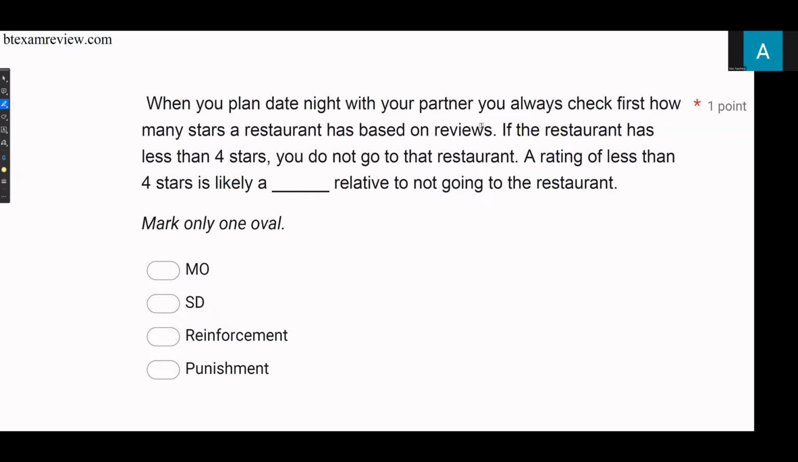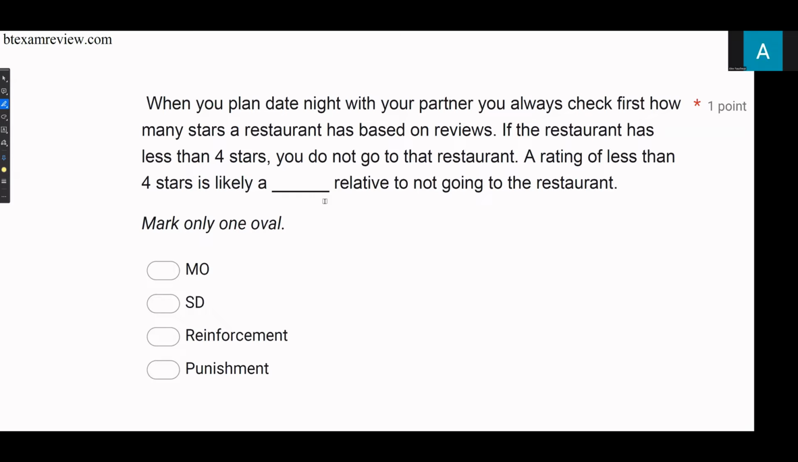When you plan date night with your partner, you always check first how many stars a restaurant has based on reviews. If the restaurant has less than 4 stars, you do not go to that restaurant. A rating of less than 4 stars is likely a blank relative to not going to the restaurant.